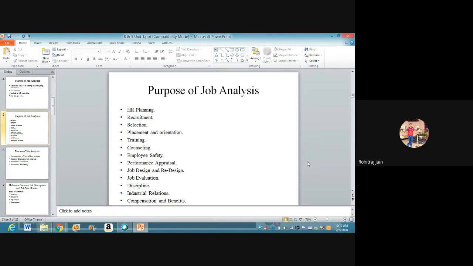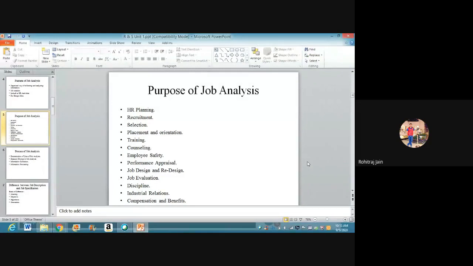If you are recruiting a person who has got a good attitude, good knowledge, good skill, then obviously he'll be contributing to the organization's growth. Right? So it is the major purpose of a job analysis. The first one is human resource planning. Correct? So in human resource planning, job analysis helps in making systematic promotion and transfer policy by displaying lateral and vertical links between the different jobs.